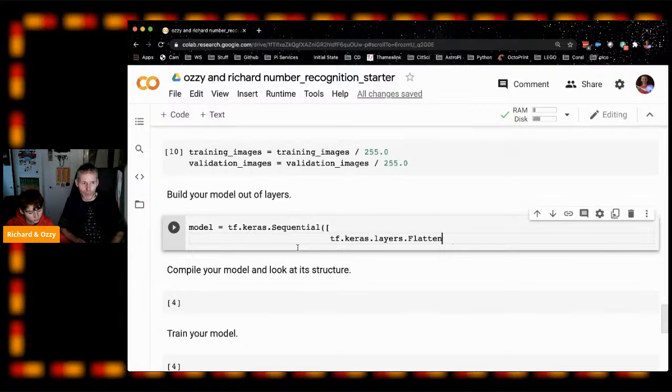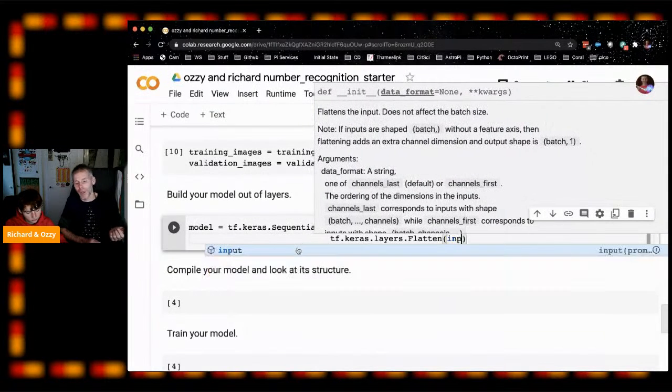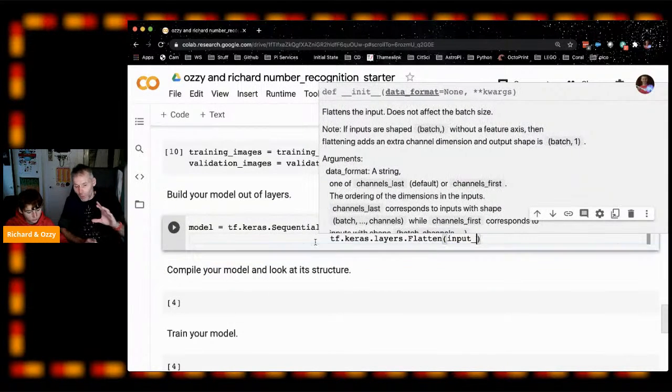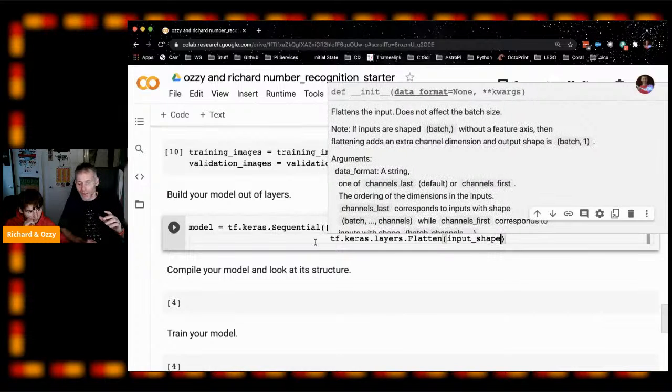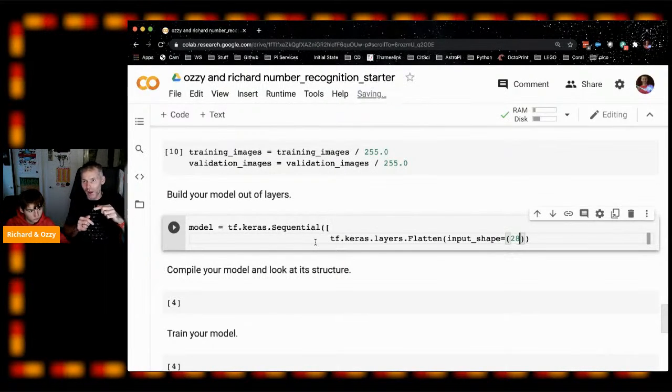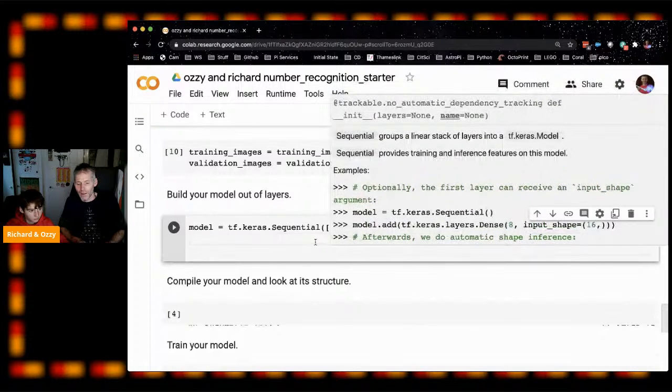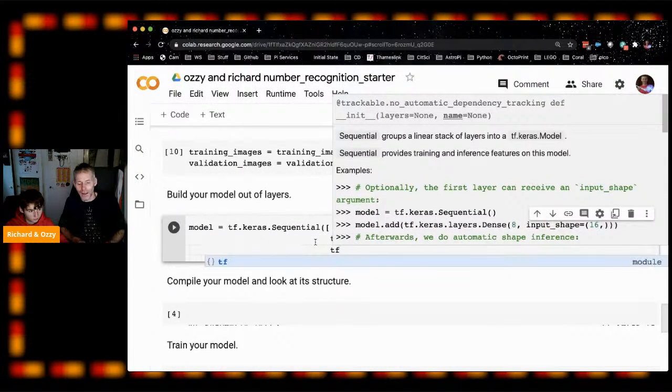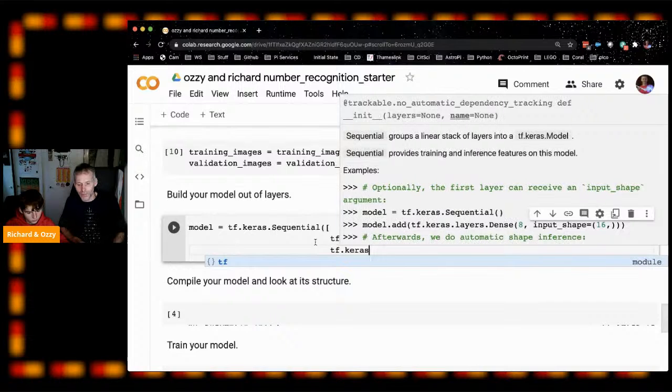And then we're going to say it's an input. And we need to tell it what our images look like. And in this case, you remember when we printed out our image, it was 28 pixels by 28 pixels. So we need to put 28 by 28 pixels, with a comma at the end. That's our first layer.